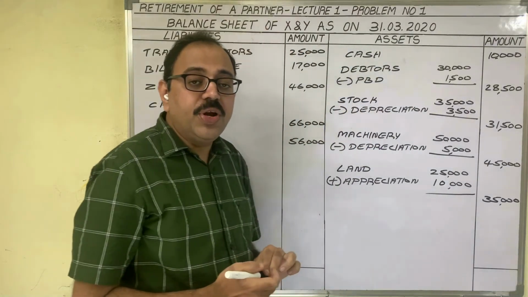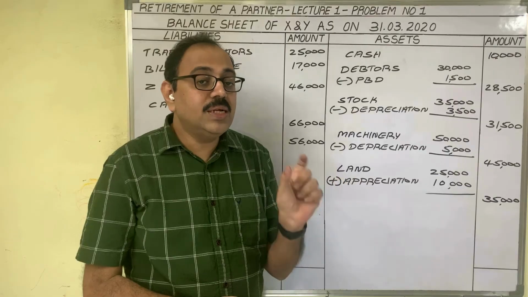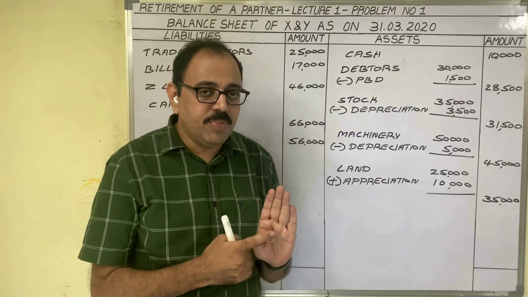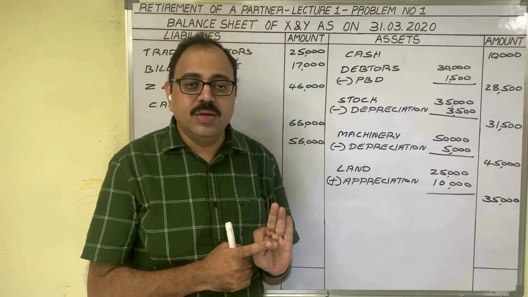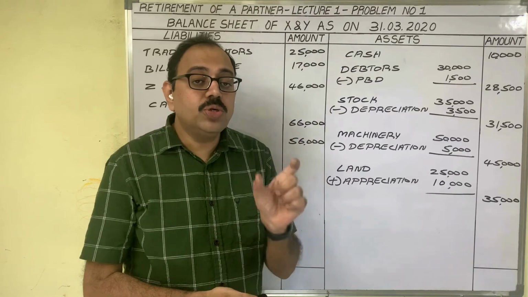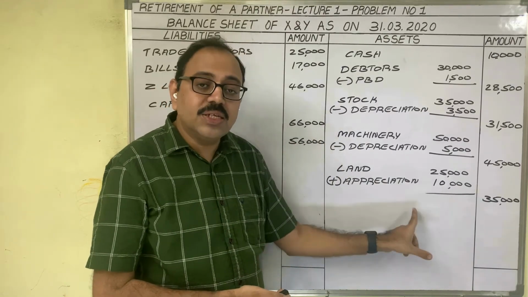From the balance sheet, we have taken all the assets and liabilities. Finally, in goodwill account, there is a debit balance of 60,000 rupees now. So remember, in case of admission and in case of retirement, if goodwill is adjusted under revaluation method, goodwill account shows a debit balance. That amount in the new balance sheet under asset side we should write.